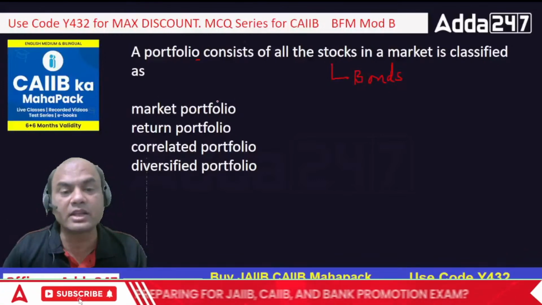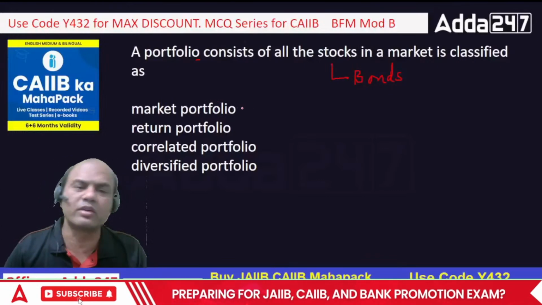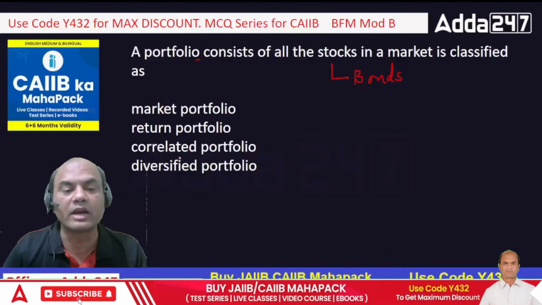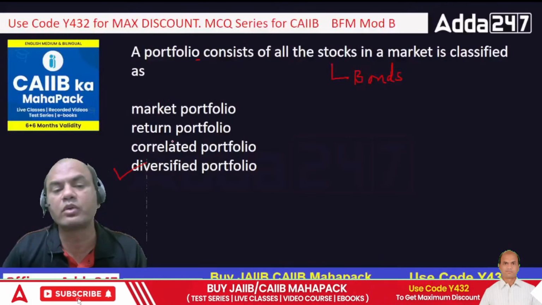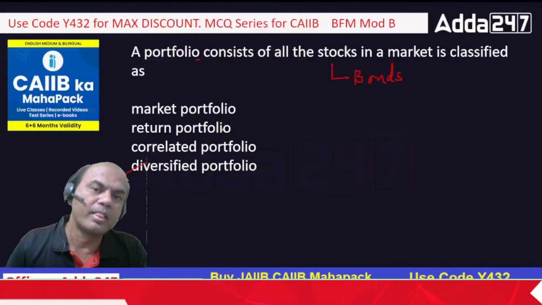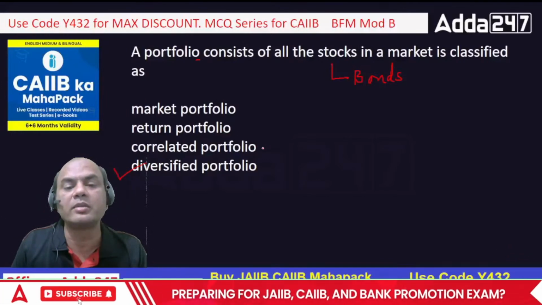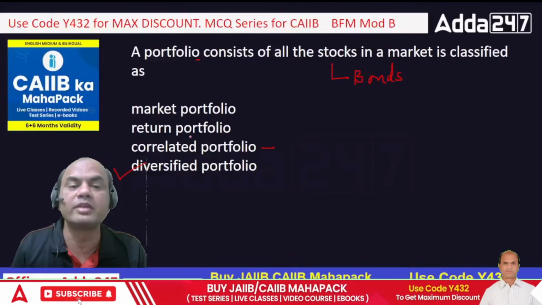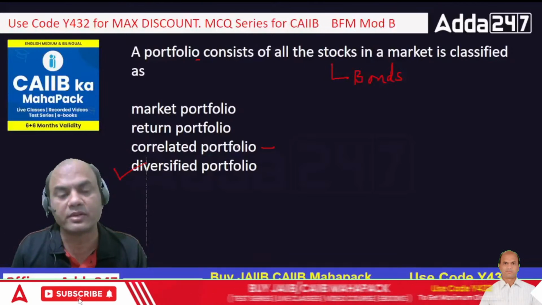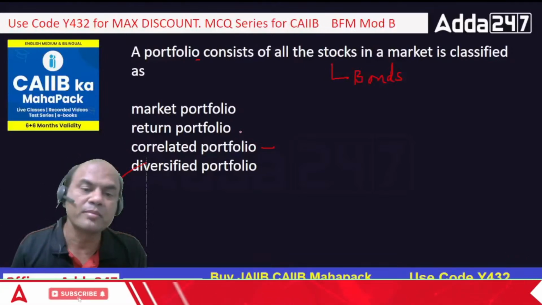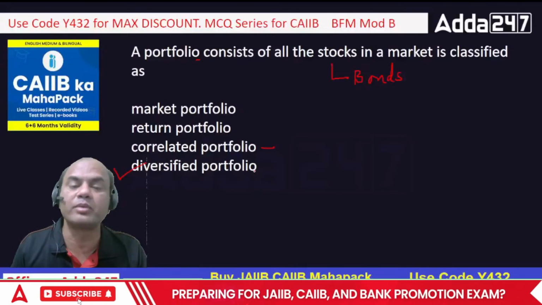When I am having everything, market portfolio you can call it, but it's not the right word over here. The right word is diversified. Correlated portfolio, no, definitely not, because correlation should always be negative or zero for various stocks. So the answer is diversified portfolio.